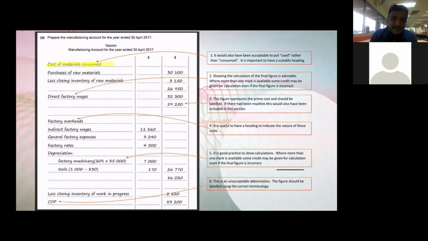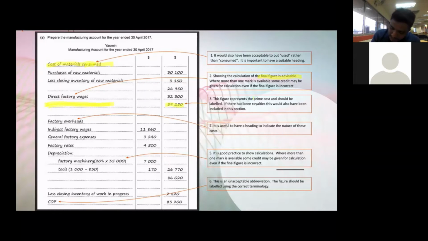Normally it is advisable to show the calculation. Showing the calculation, not just the final figure, is advisable. It is better to show the calculation. Next one is this figure. I'm talking about this figure. This figure represents the prime cost. It should be labeled. They didn't label it here. This is a mistake. You don't get the 1 mark for this.